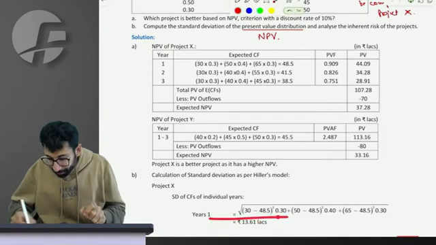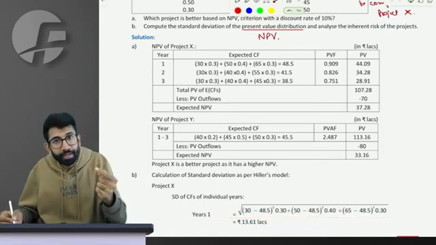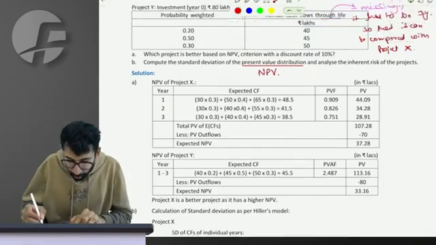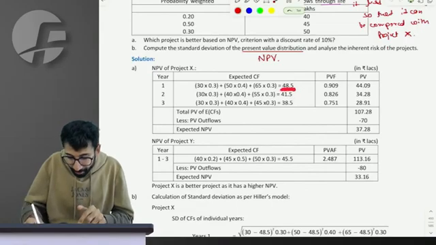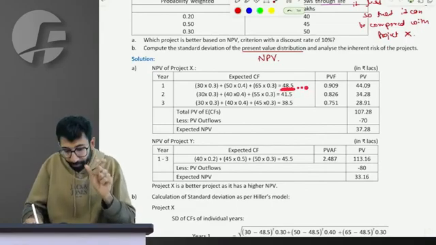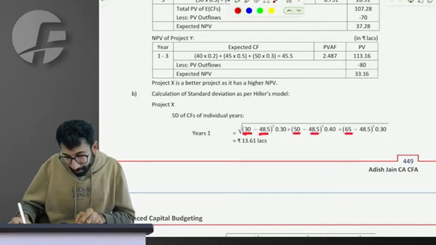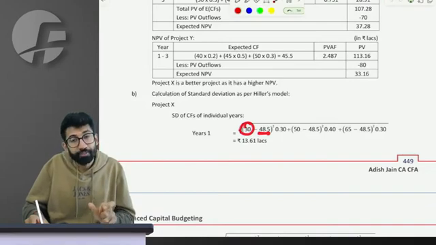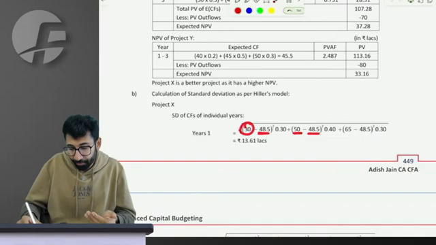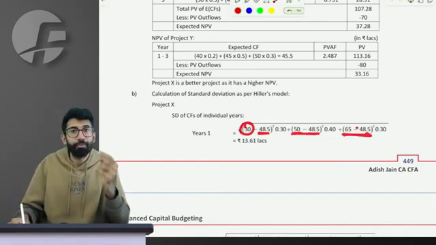That tabular thing can now be done with the help of a single formula. What were we doing in that table? Deviation of individual possible returns 30, 50 and 65 lakhs from the average of 48.5. Look at the formula: X minus X bar, X minus X bar, X minus X bar. How much is 30 deviating from 48.5? This much. How much is 50 deviating from the expected 48.5? This much. And similarly, the deviation is 65 minus 48.5.